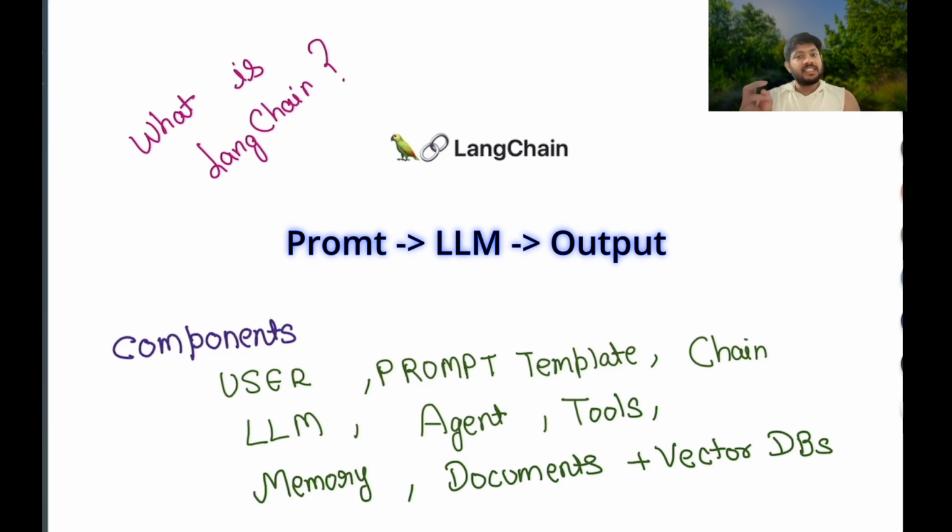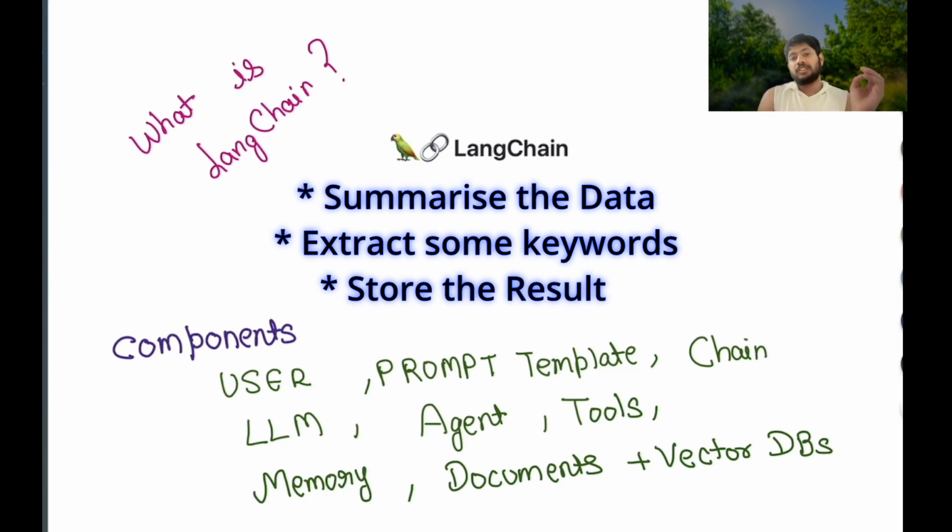But you can have multi-step workflows. Once you have received some input, you may want to summarize the data, extract some keywords, and store the result. These are three different things you want to perform in three different steps. You can just chain all these steps one by one. First you summarize, then you extract, then you store. So one step is dependent upon the previous step. That is why we have a chain, which is a sequence of steps that executes using the LLMs and the logic. We are going to see a lot of things about chains, so it's just the introductory part.